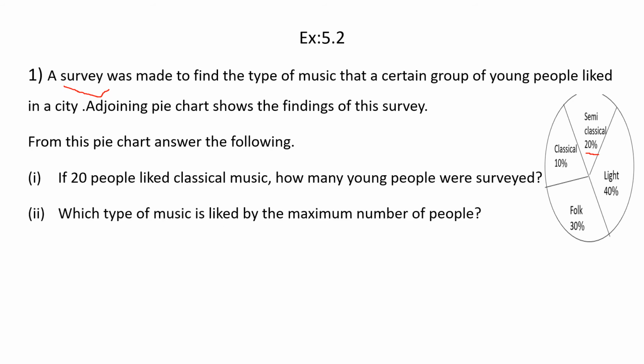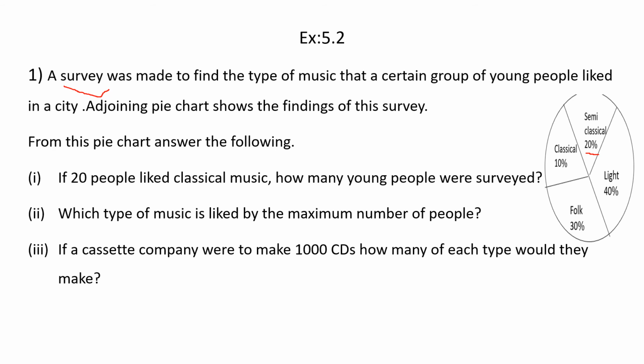Then the second question: which type of music is liked by the maximum number of people? From this pie chart, which type of music is liked by the maximum number of people? Do you understand the question? They are asking which music the largest number of young people liked. From this we can easily find out: light music, 40 percent. This is a very simple question.